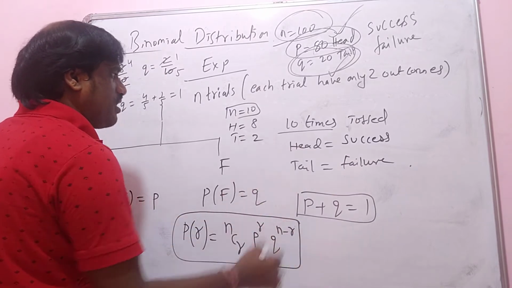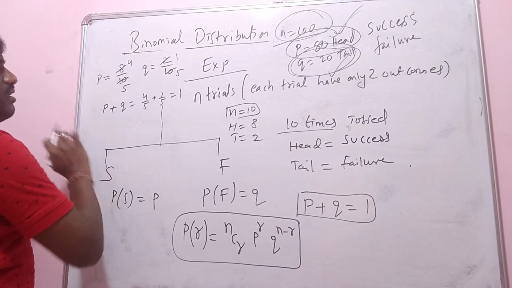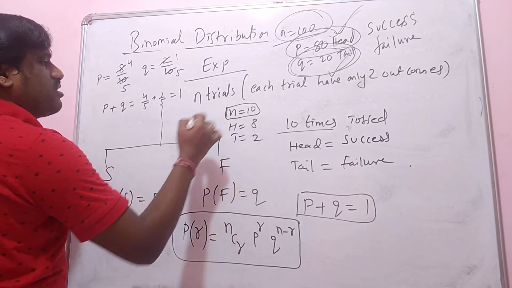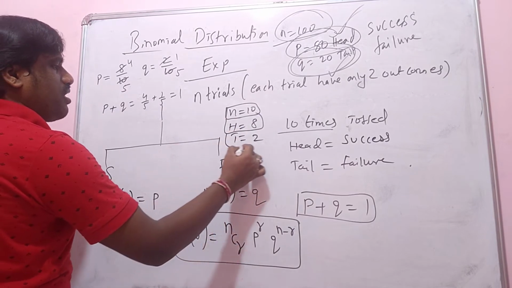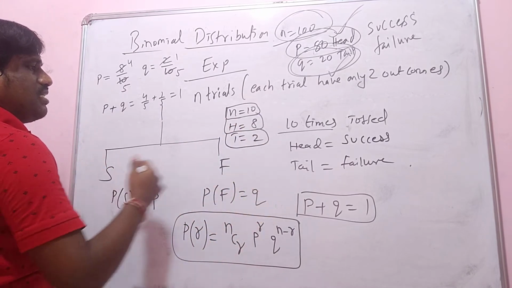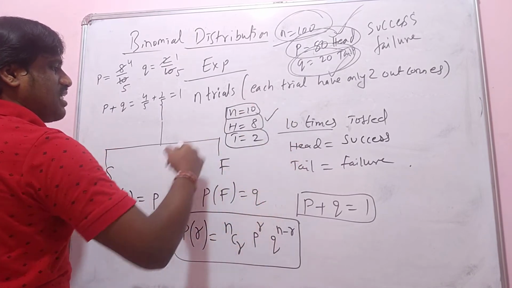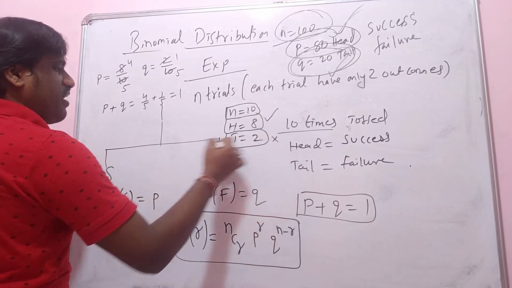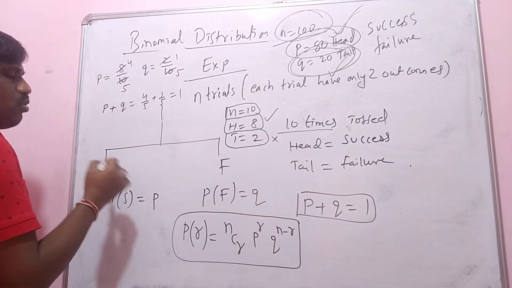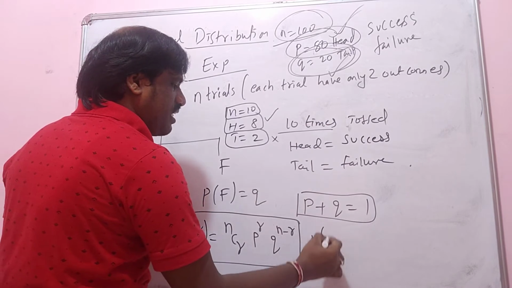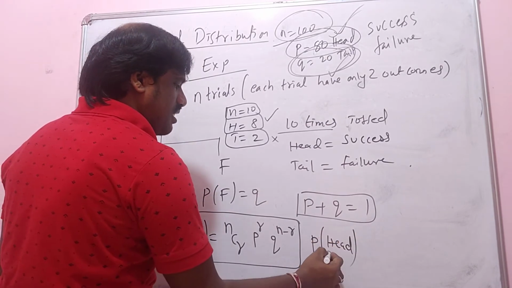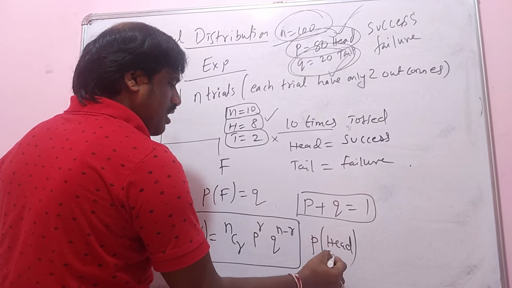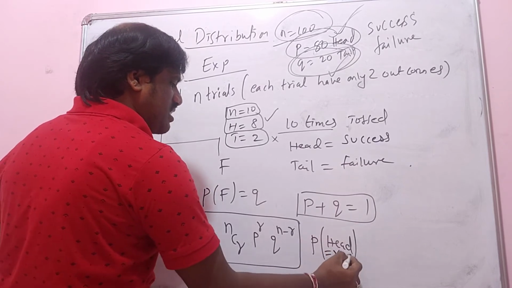In this first experiment, I have tossed a coin 10 times. In that I got head 8 times and tail 2 times. I said getting head is my success and getting tail is the failure. In that I want to know the probability of getting success, that is, the probability of getting head.